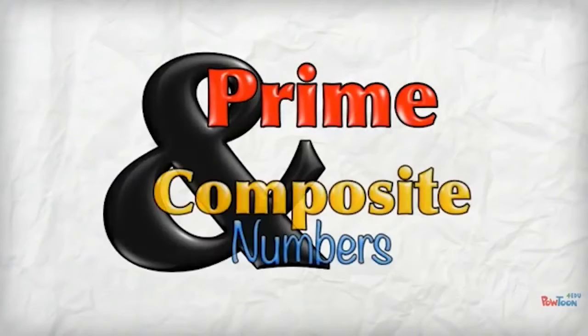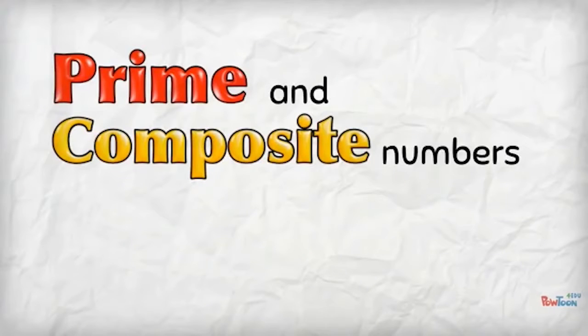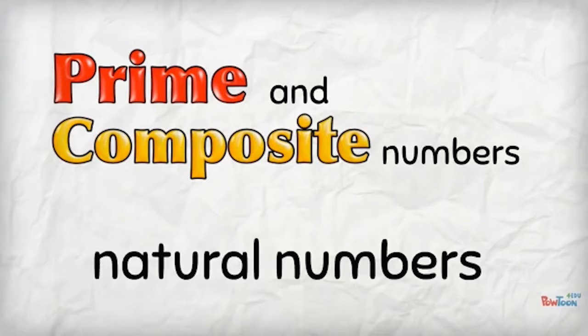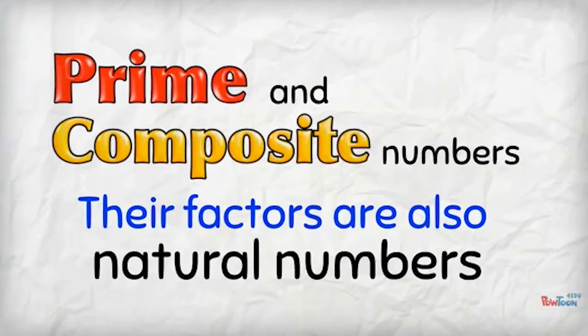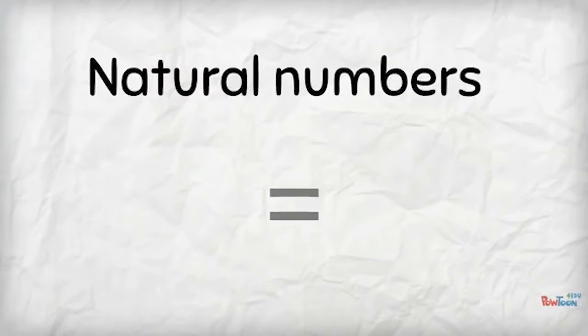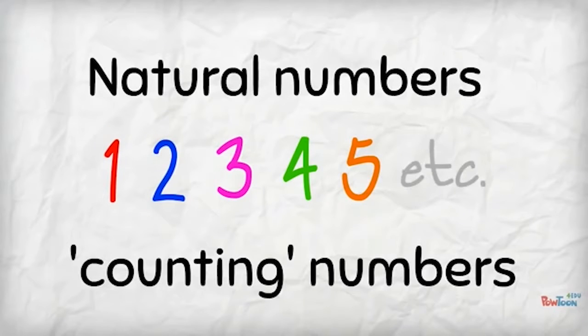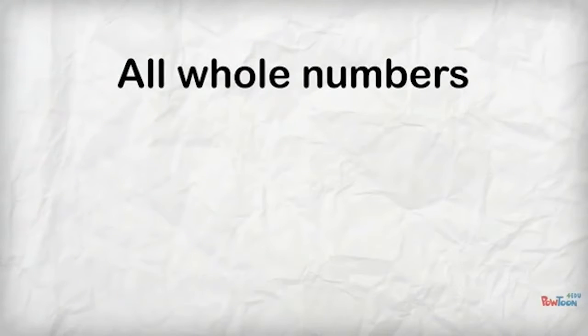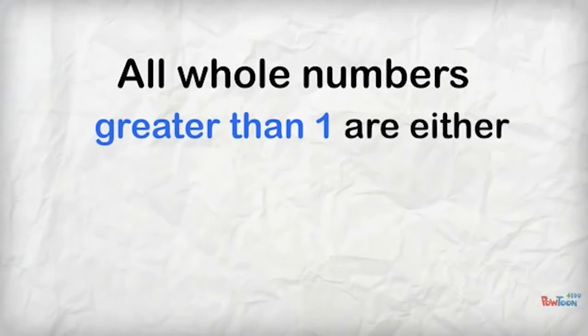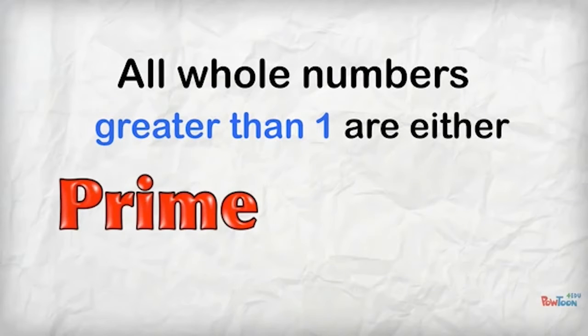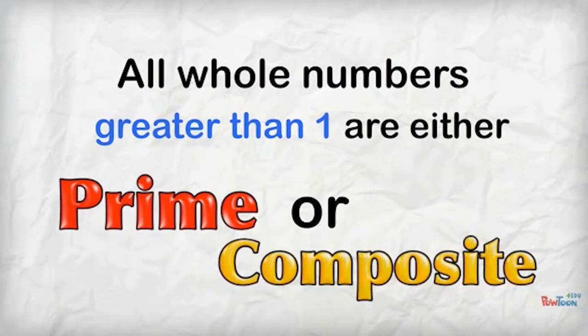Prime and composite numbers. Prime numbers and composite numbers are natural numbers. Their factors are natural numbers too. Natural numbers just means the counting numbers 1, 2, 3, 4, 5 and so on. No negative numbers and no fractions. All whole numbers greater than 1 can be classified as either prime numbers or composite numbers.